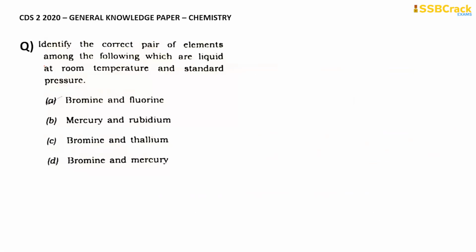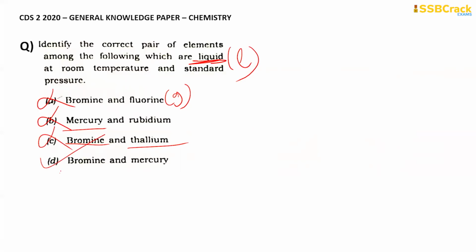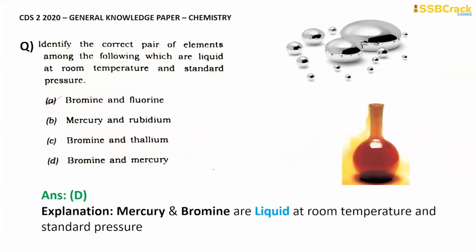Next question, we have to identify the correct pair of elements among the following which are liquid in state at room temperature. Basically, bromine and fluorine cannot be the correct option, because fluorine is a gas. Then mercury is a liquid, but rubidium is not a liquid, so this is also not the correct option. Bromine is a liquid, but thallium is not a liquid, so this is also not correct. So ultimately we are left with bromine and mercury. That is the correct answer.